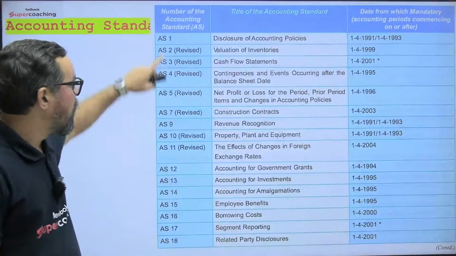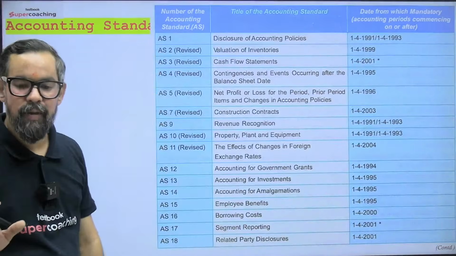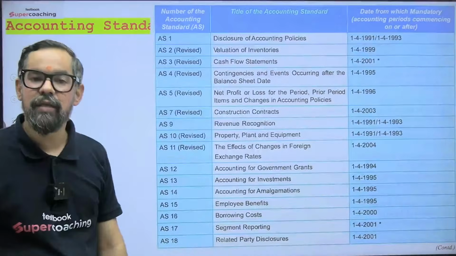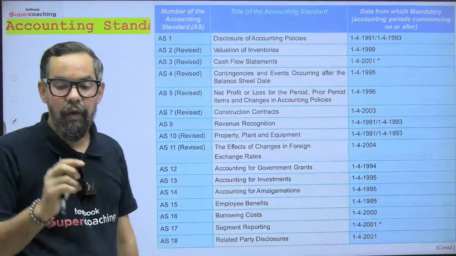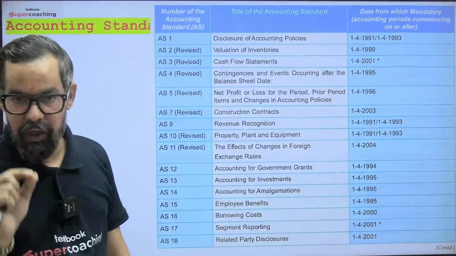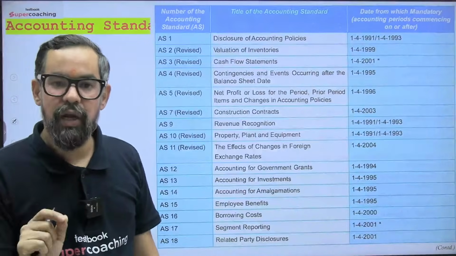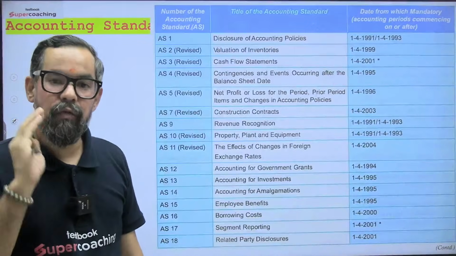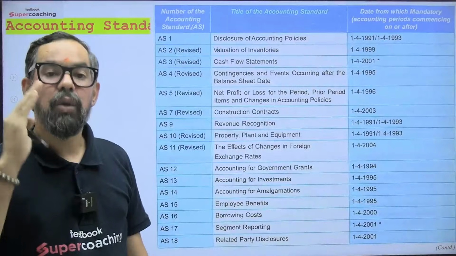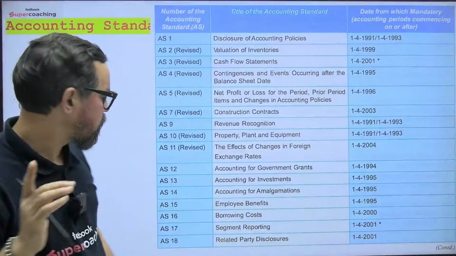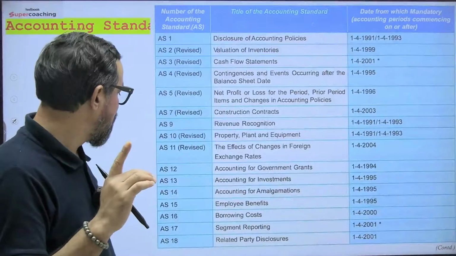1, 2, 3, you do not have to remember these. No rectification is required. You have to limit yourself to the content and keywords which are part of your curriculum. Which ones are they? Accounting Standard 1, 2, 3, 4, you have Accounting Standard 9, you have Accounting Standard 10, you have Accounting Standard... Employee Benefit is not there.